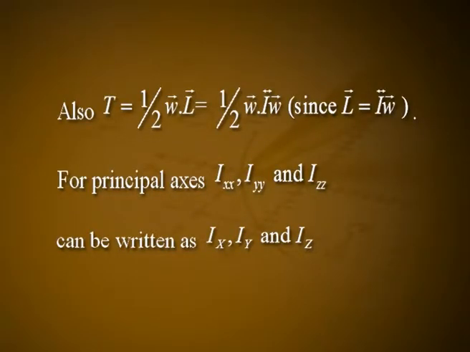Also, T is equal to 1 by 2 into vector W dot vector L, which is equal to 1 by 2 into vector W dot I into vector W, since vector L is equal to I into vector W. For principal axes Ixx, Iyy and Izz can be written as Ix, Iy and Iz. Also, Ixy is equal to Ixz is equal to Iyz is equal to 0. Hence, T is equal to 1 by 2 into Ix Wx square plus Iy Wy square plus Iz Wz square.